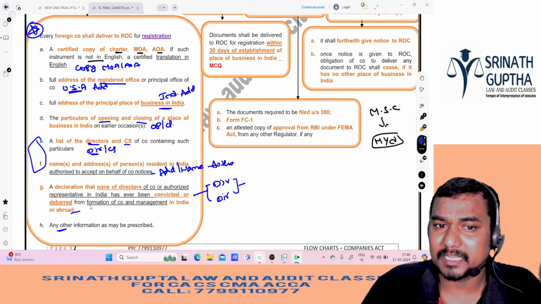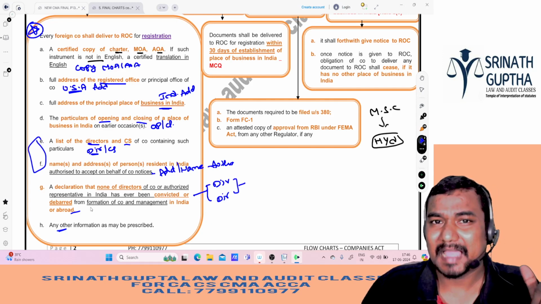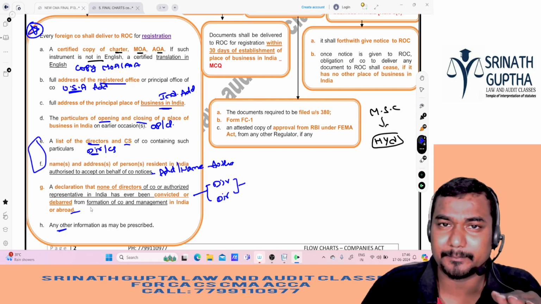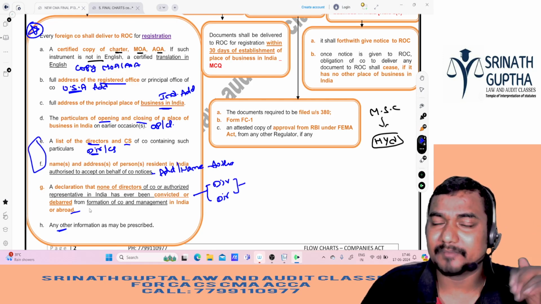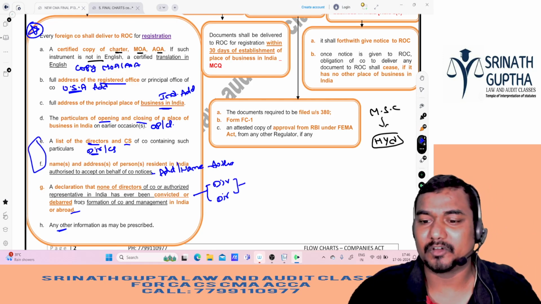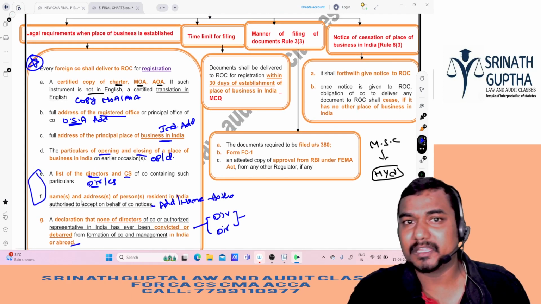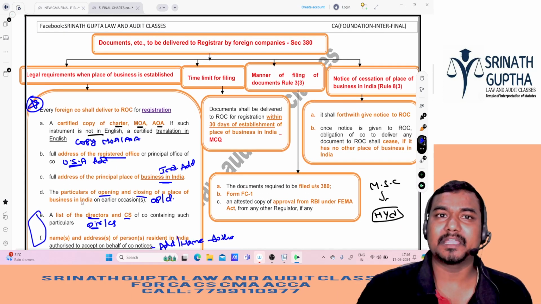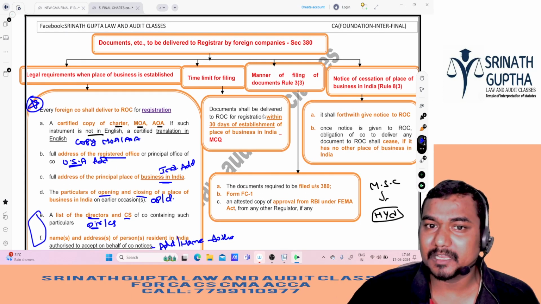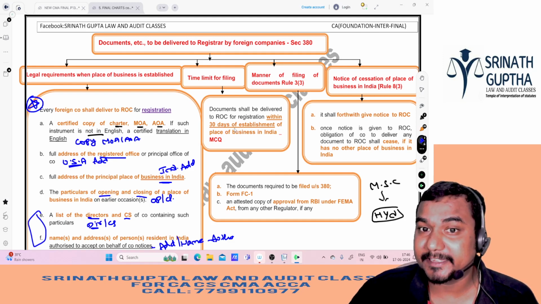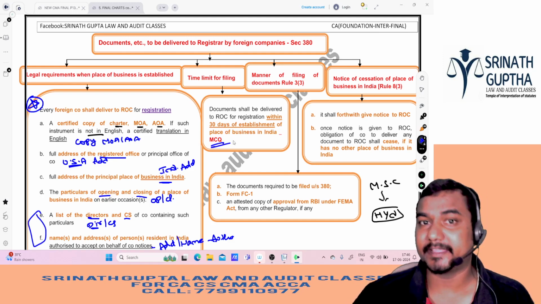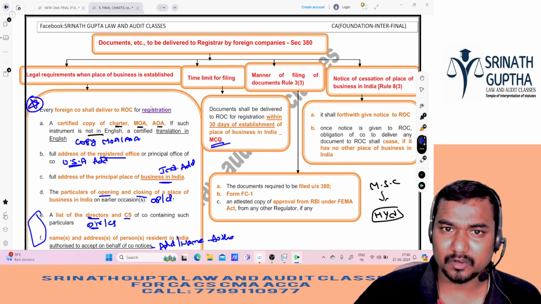but not the bad people. They are not debarred, they are not convicted under this Companies Act or Foreign Companies Act, for doing the business or forming the company in India or abroad. So all these things we have to give to ROC. The documents will be delivered to ROC for registration within 30 days of establishment of place of business in India. So all these documents we have to give to ROC.